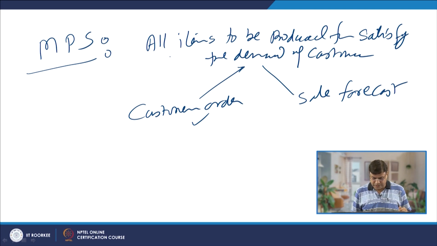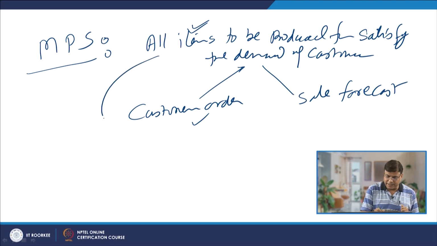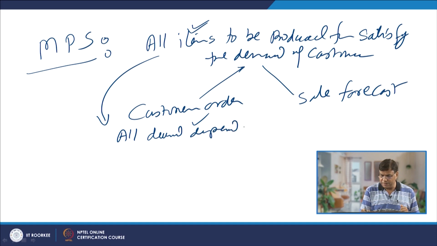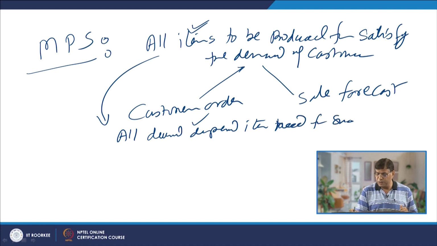Based on these inputs, we identify the different items to be produced, and that in turn will dictate all the demand dependent items needed for smooth production.